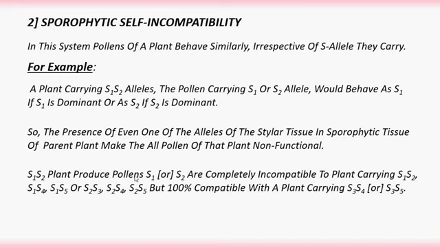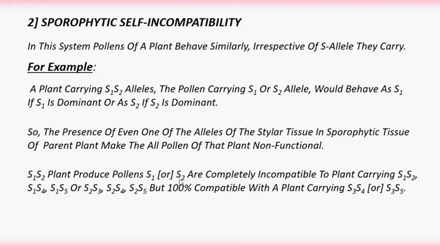It does not germinate on the stigma of a plant carrying S1S2, S1S4, S1S5, because in these, S1 and the pollen gene S1 match and it prevents the germination of the pollen grain.